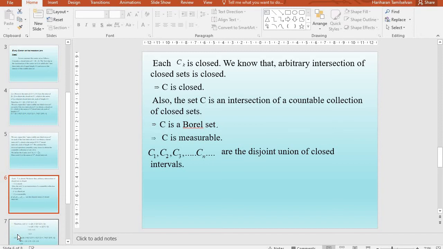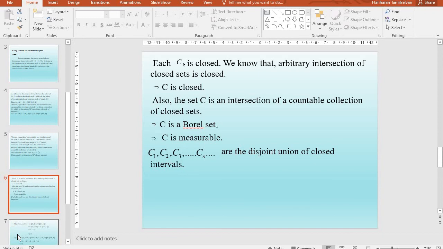We know that an arbitrary intersection of closed sets is closed, therefore C is closed. As the set C is the intersection of a countable collection of closed sets, C is a Borel set. We know that every Borel set is measurable, and therefore C is measurable. Therefore, we have proved that the Cantor set is a measurable set. Now, we are going to prove this set has measure 0.